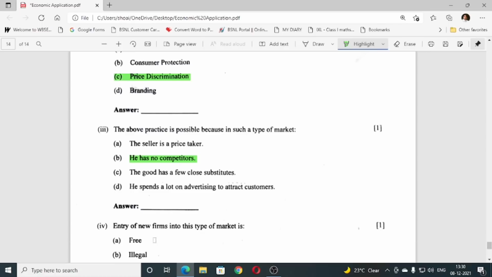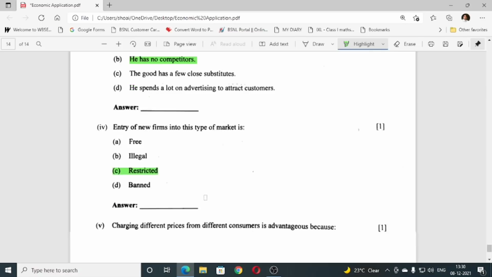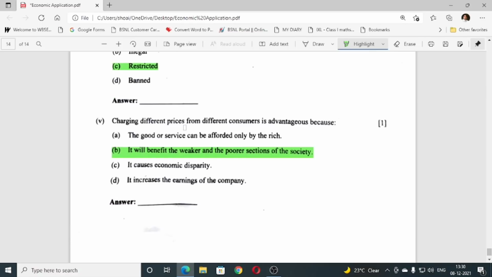Number 4, entry of new firms into this type of market is restricted. Number 5, charging different prices from different consumers is advantageous because it will benefit the weaker and the poorer sections of the society.